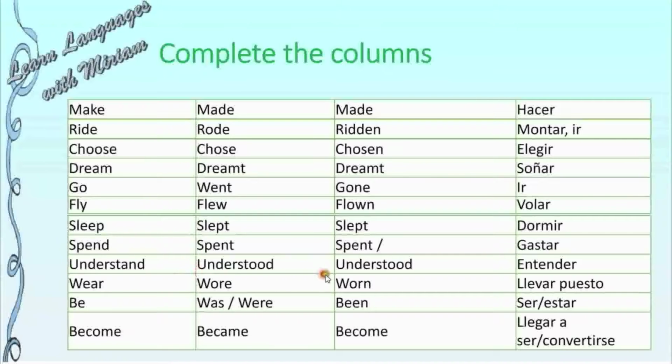Understand, understood, understood. Wear, wore, worn. Be, was, were, been. Become, became, become. Remember, was is for third person in the singular, and were for the rest of the subjects. Remember, some of these irregular verbs follow a pattern. Try to study these 3 columns every day.